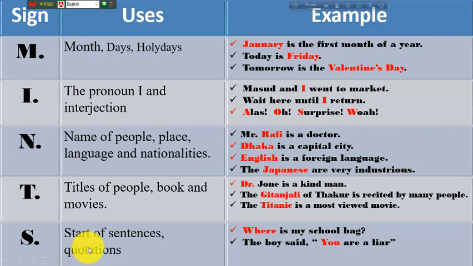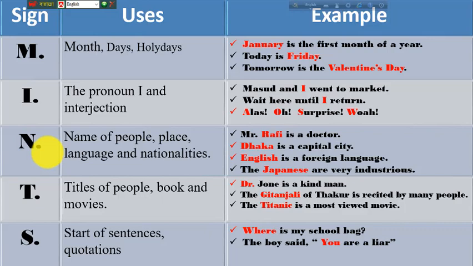So if we are able to remember these signs, this word MINTS, it will be easy for us to remember where to use capital letters. M for months, days, holidays. I for pronoun and interjection.